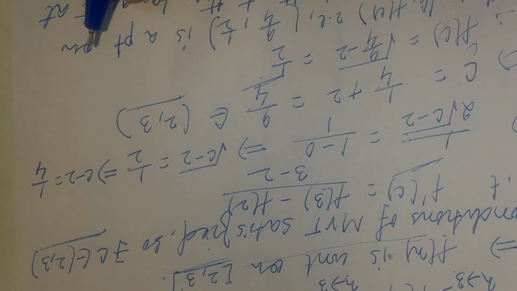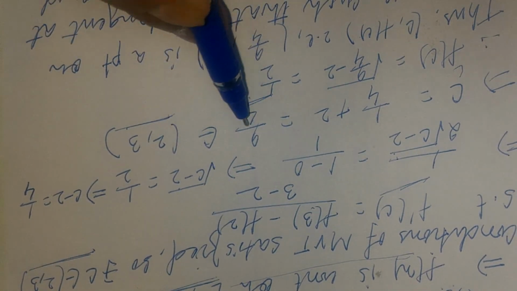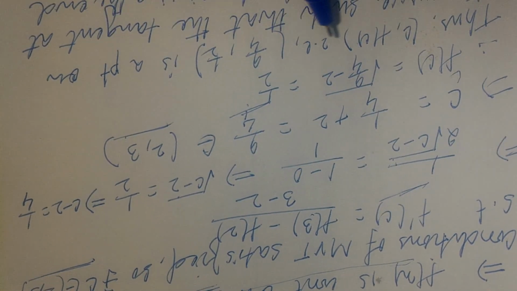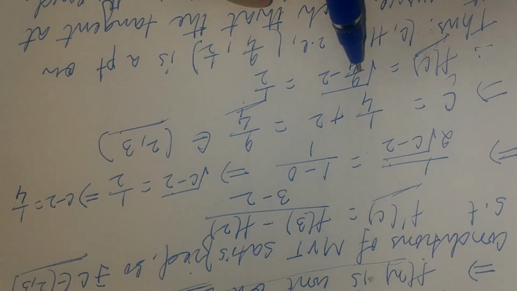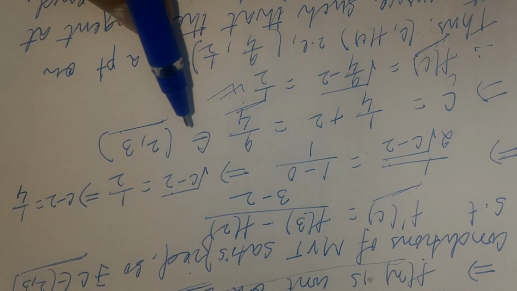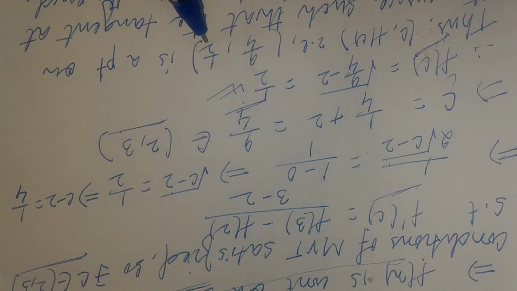Now we will use the geometrical interpretation of this mean value theorem. We have the point 9 by 4. At this point we find the value of the function f(c), which is 1 by 2. So the corresponding point is c, meaning 9 by 4, and f(c), which is 1 by 2.